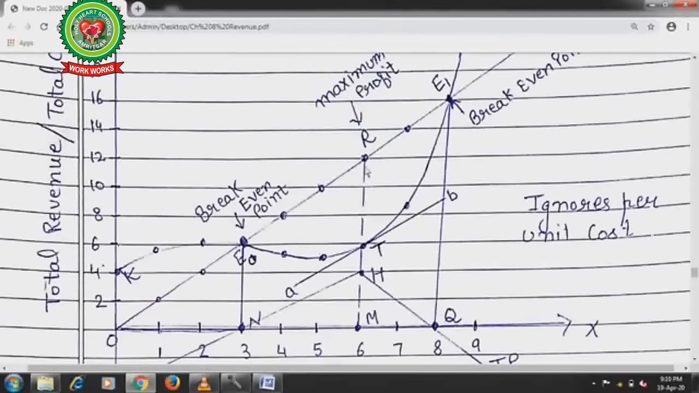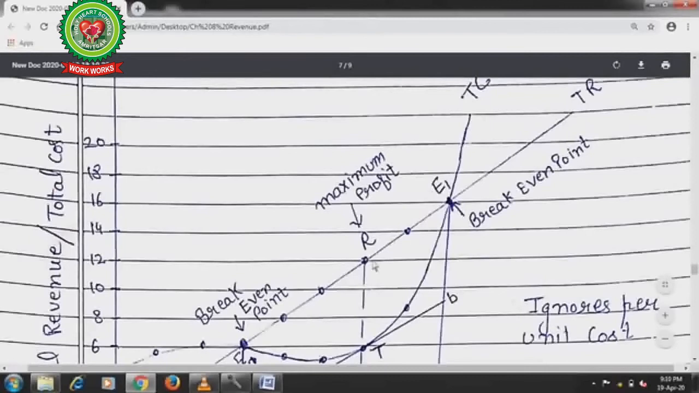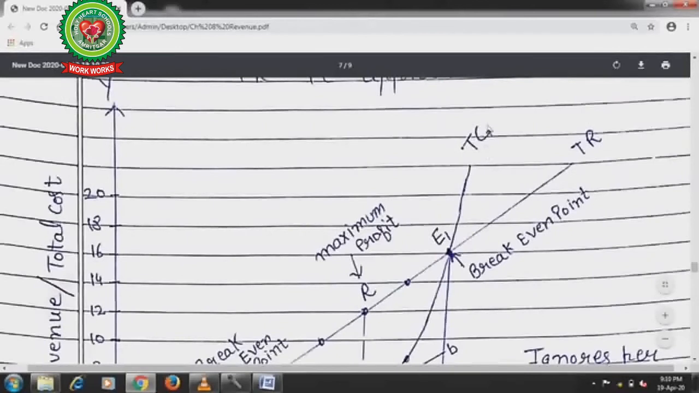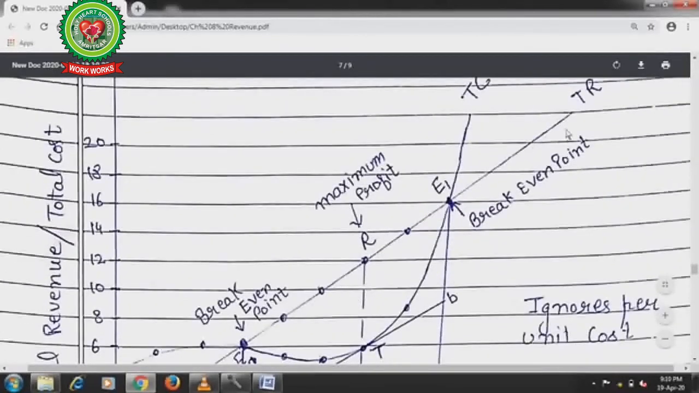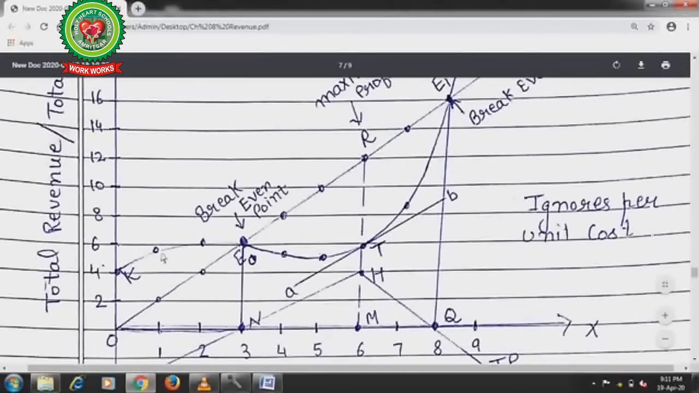from the distance between the total revenue and total cost curves. See, when we mark all the points for the total cost and total revenue curves, this is our total cost curve and this is our straight line from the origin upward. This is our total revenue curve. When we get this total revenue curve and total cost curve, we can discuss the approach. So firstly, you see that this is a break-even point and this is also a break-even point.